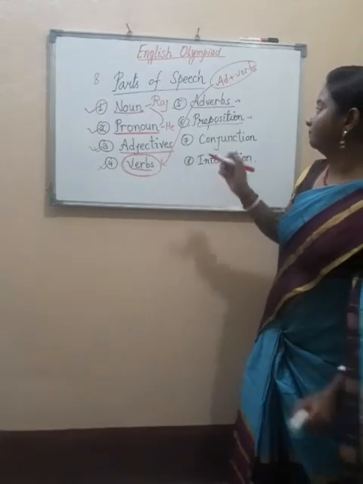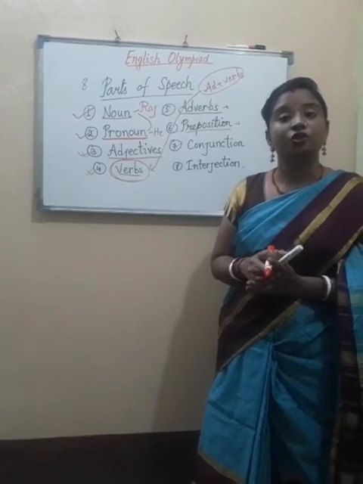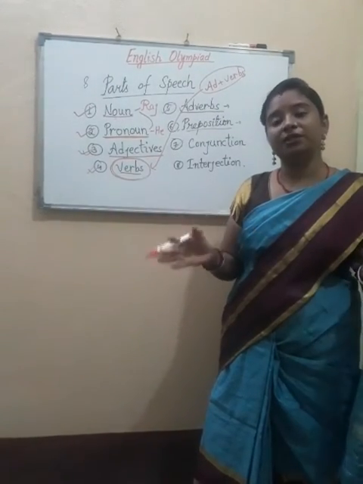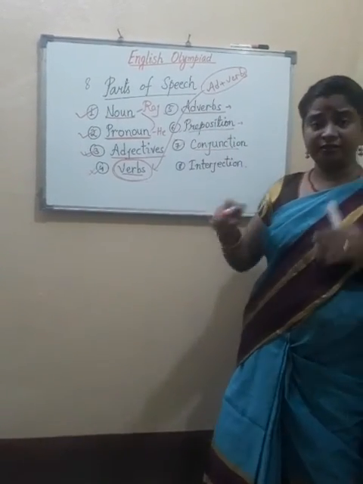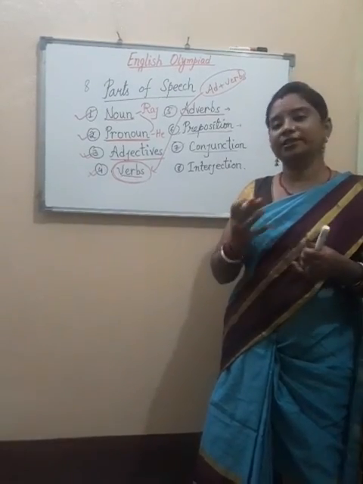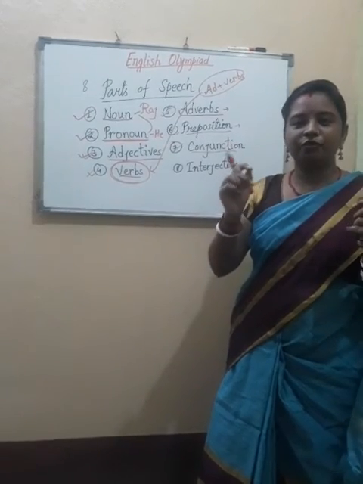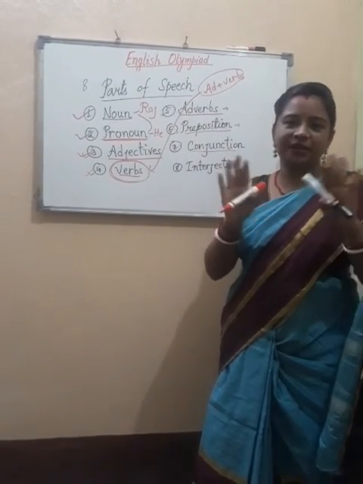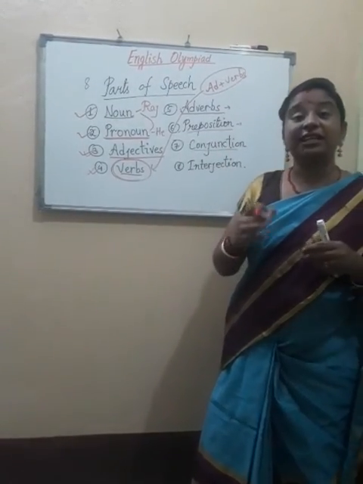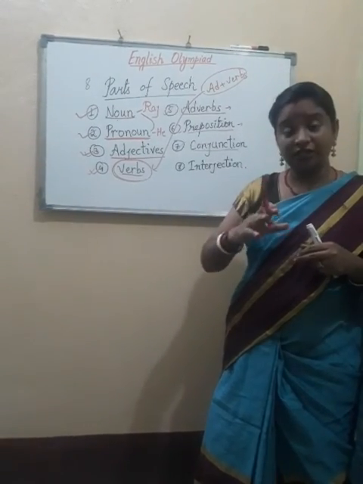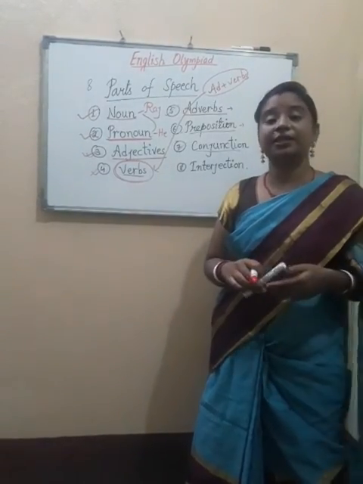Now coming to the next one, conjunctions. Conjunctions are called joining words. All the joining words are called conjunctions. Conjunctions can join words, phrases, or sentences. It is like gum or glue. With the help of glue we join two separated parts, or any two things. So conjunctions are like glue. They are the connectors, the joiners. They join two or more words, sentences, or phrases.